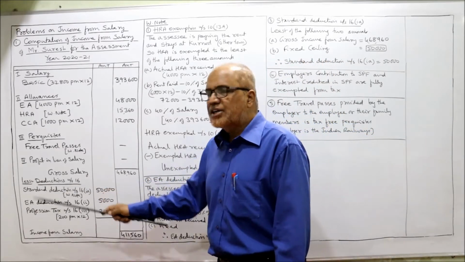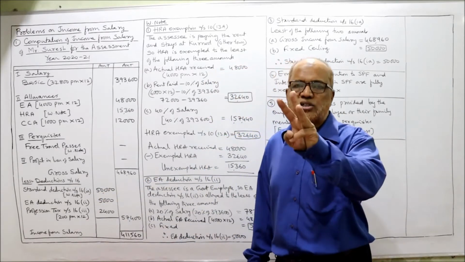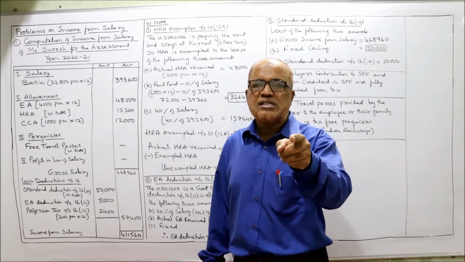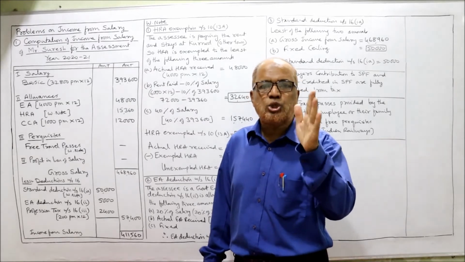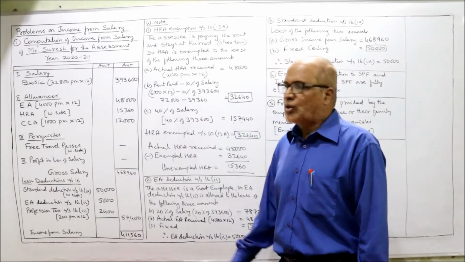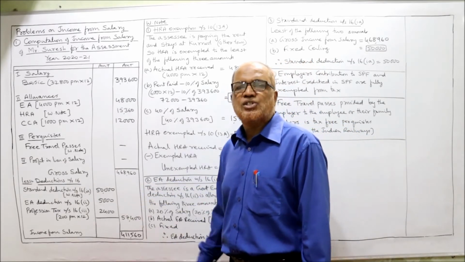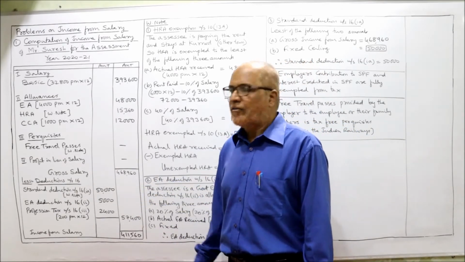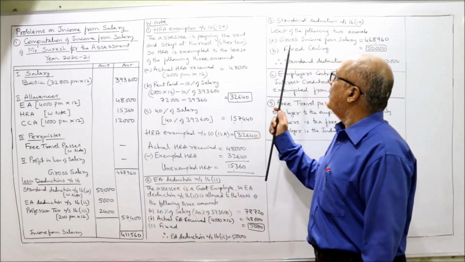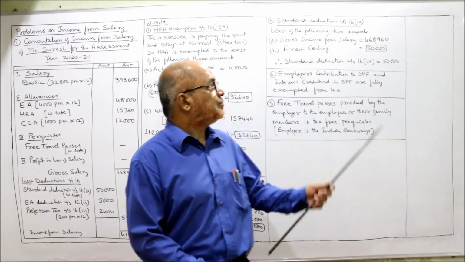Now, deductions under section 16. 3 deductions are allowed. Standard deduction 16(1)(a). Entertainment allowance deduction, EA deduction under section 16(2). Profession tax under section 16(3). That's it. So first, standard deduction under section 16(1)(a). Working note. I have explained you in working note. You can see here. Standard deduction.